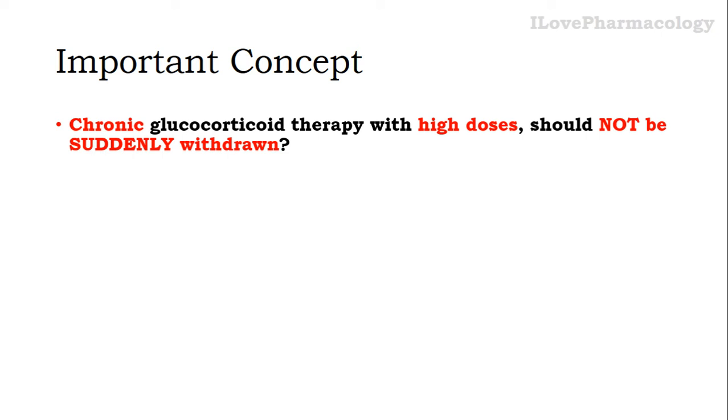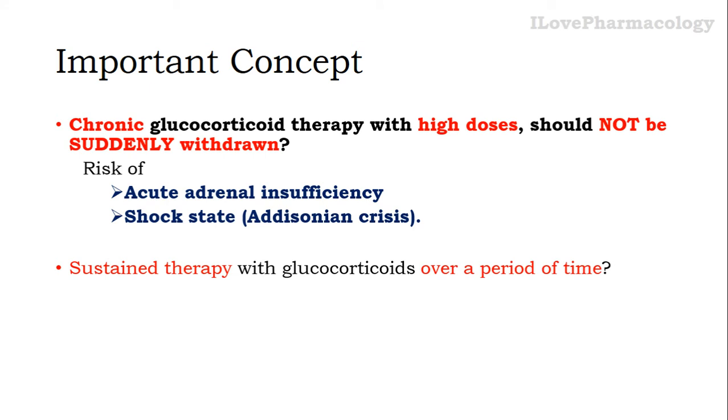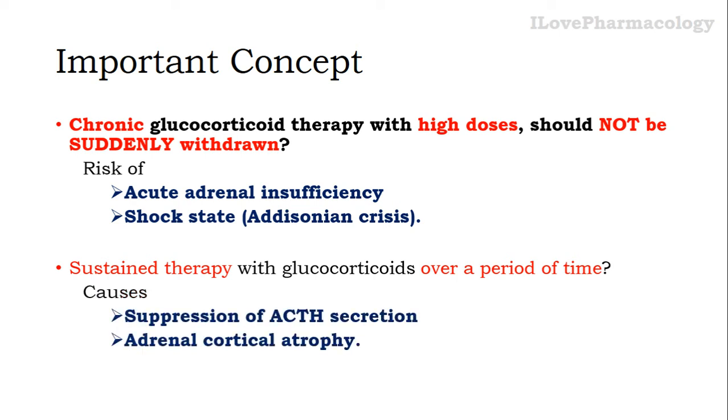So coming to the important concept, whenever the glucocorticoids are used for a prolonged duration of time, that is the chronic glucocorticoid therapy with higher doses, one should remember that it should not be suddenly withdrawn or abruptly stopped. The reason being, it increases the risk of acute adrenal insufficiency, as well as it can create the shock-like state, that is Addisonian crisis. And you should remember that whenever you are giving a sustained therapy for a prolonged duration of time, it can lead to suppression of adrenocorticotropic hormone secretion and finally leading to the adrenal cortical atrophy.